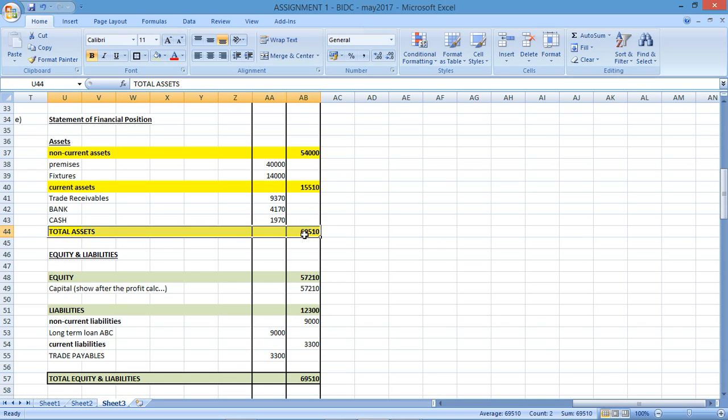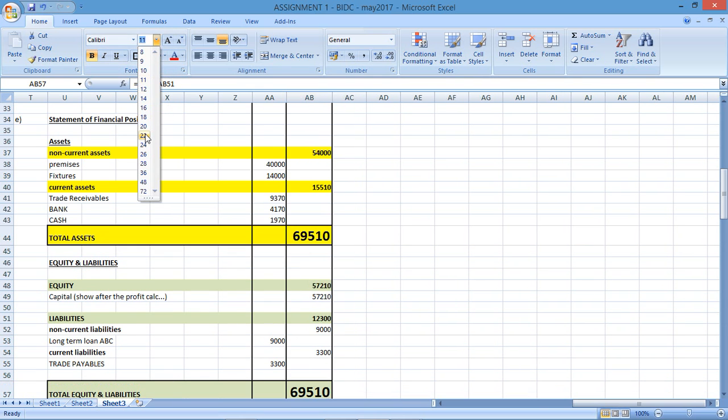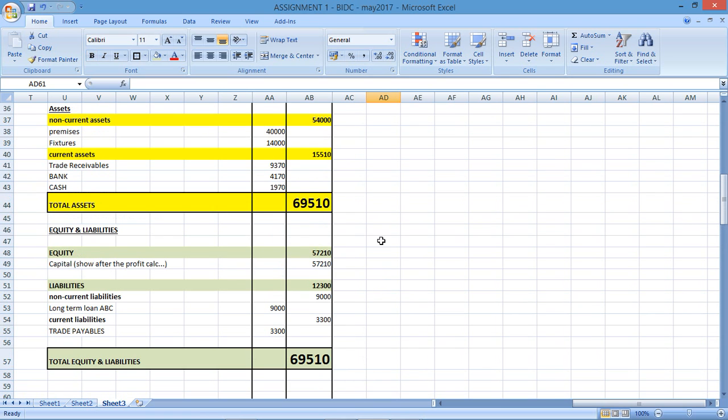And if you've done it correctly, your total assets here should add up to your total liabilities there. And the reason for that is, you know the accounting equation is A equals OE plus L. So if my owner's equity plus my liabilities equals my assets, I know I've gotten full marks for this question.